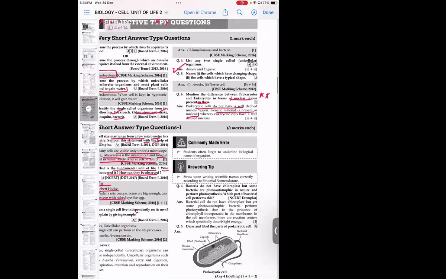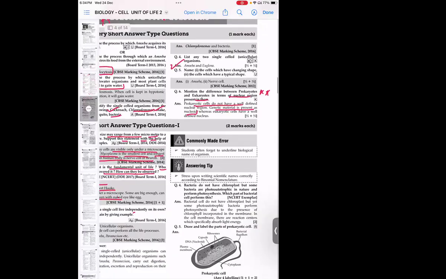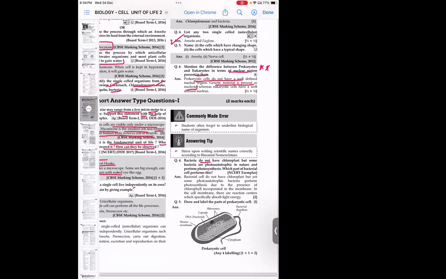Now, question number 4. Bacteria do not have chloroplast, but some bacteria are photoautotrophic in nature and perform photosynthesis. Which part of a bacterial cell performs this? We know very well that bacterial cells do not have chloroplast, but in spite of that, they can do photosynthesis. Why is it so? Some photoautotrophic bacteria perform photosynthesis due to the presence of chlorophyll incorporated in the membrane.